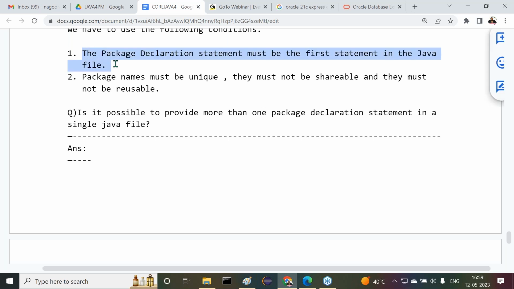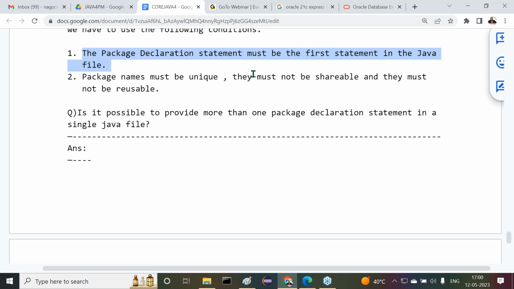Package declaration statement must be the first statement in the Java file. Now tell me, in a Java file, package statement is the first statement. How many first statements are going to be available? Only one first statement or more than one first statement? First in the sense only one first, or not?